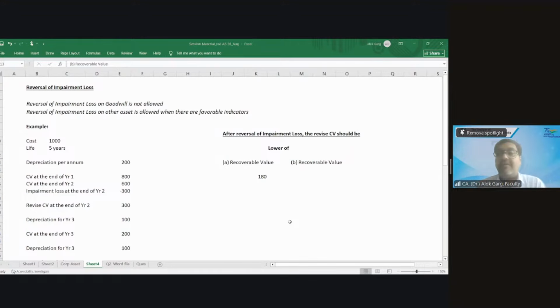Had the asset never been impaired, then what would be the carrying value? अगर ये एसेट कभी भी इंपेयर नहीं होता तो ईयर एंड 4 पे क्या कैरिंग वैल्यू होती?